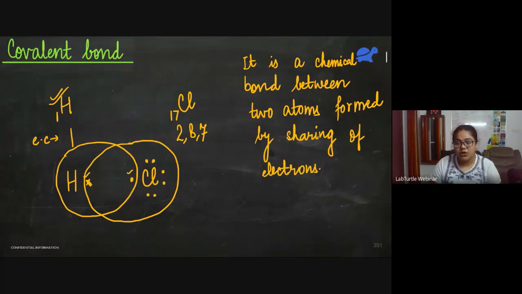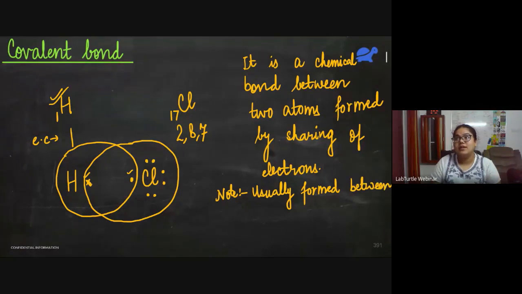So these type of bonds are known as covalent bonds. And let me write a note here that a covalent bond is usually formed between two non-metals. Such a bond is known as a covalent bond.